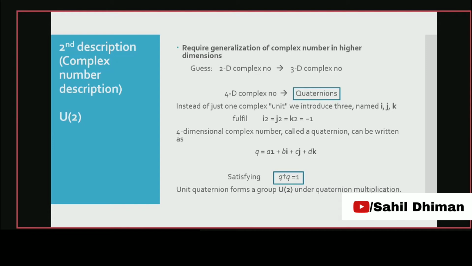These quaternions are described as q equals a, which is a real number, plus bi plus cj plus dk. This is similar to the 2-dimensional complex number, which was a plus bi, but in this we have three complex units. This must satisfy q dagger q equals 1, which is also a condition of the group U2. So this will form a U2 group.